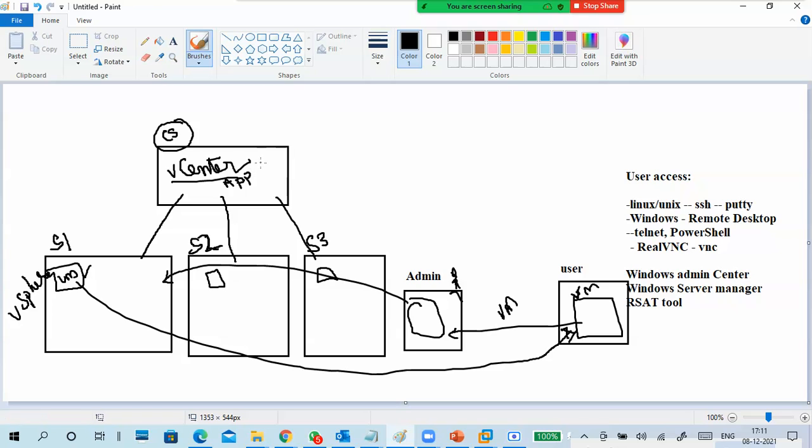Guys, understand this point? If I have one machine, one time we can log into the console. If I have 10 machines, 10 times I have to open the console for each server. Instead of that, I have a centralized server, which is called vCenter because I'm talking in a VMware manner. Company changes, name changes, the concept is same.